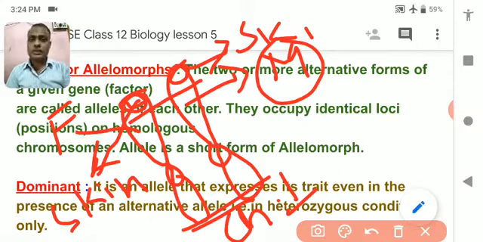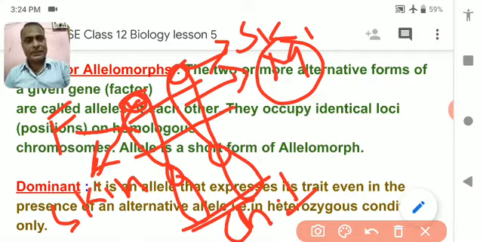Homologous chromosome means same kind of chromosome, one from each parent. Same kind means same shape and size of chromosome. So the homologous chromosomes contain the same kind of allele at the same location.